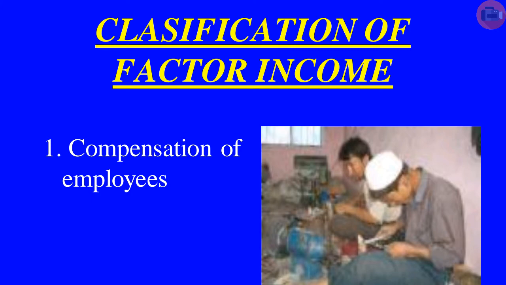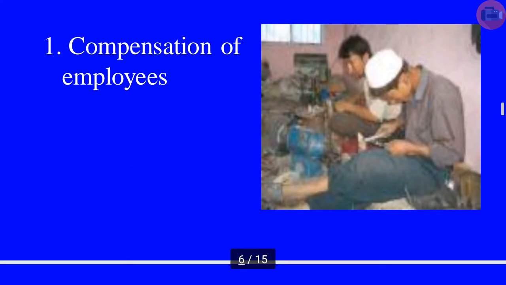Compensation given to an employee in the form of cash, kind or employer's contribution to social security scheme is known as compensation of employees. Here in this picture you see that some workers are engaged in some activities and rendering services, and in return for whatever services they are providing, they will generate some income.